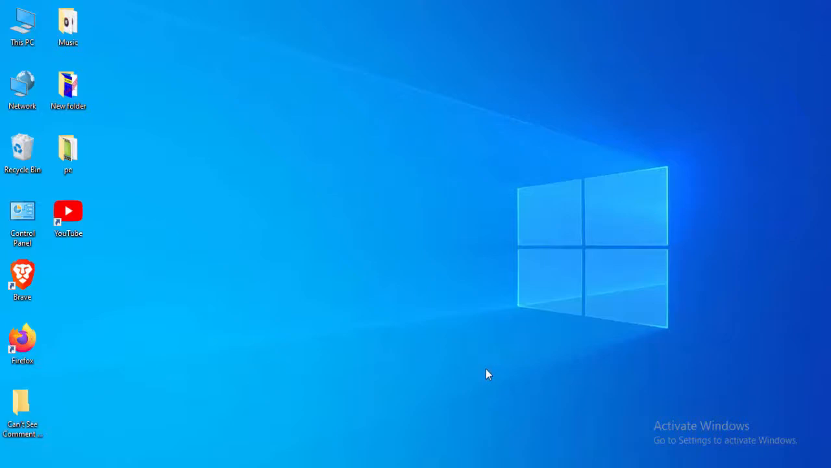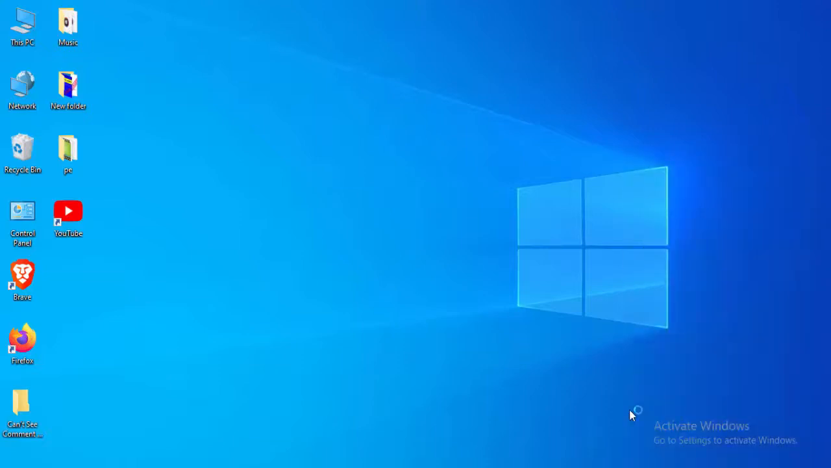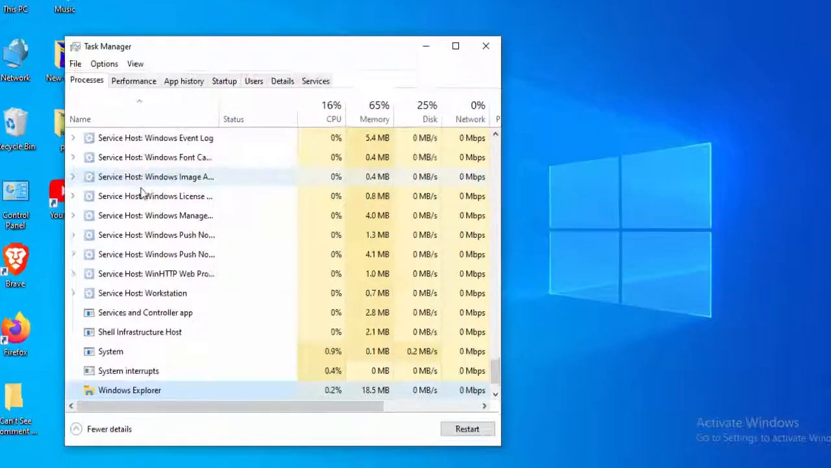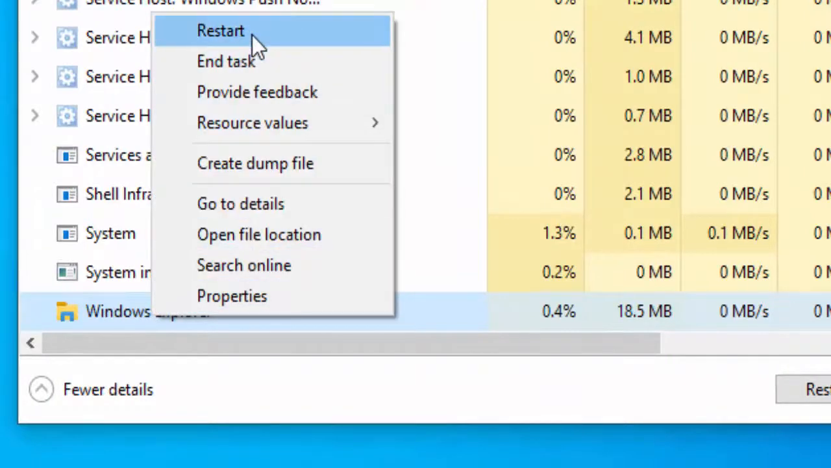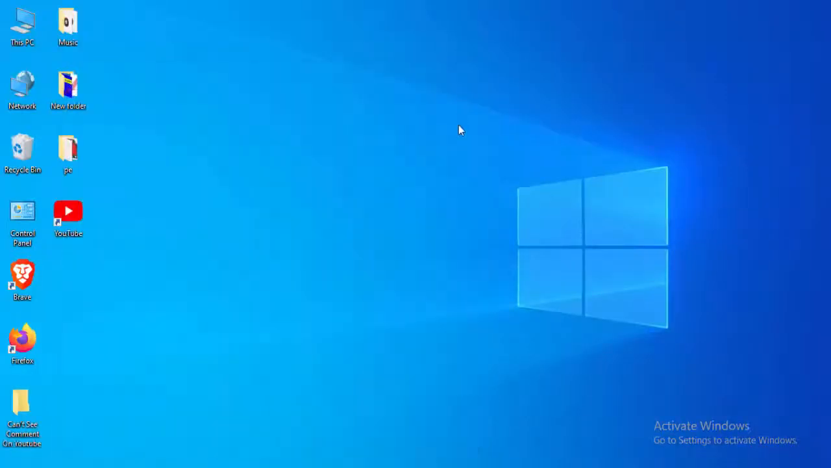For this, guys, first method: just right click on your taskbar and select Task Manager. Find Windows Explorer here. Right click on Windows Explorer, select Restart, and close this.